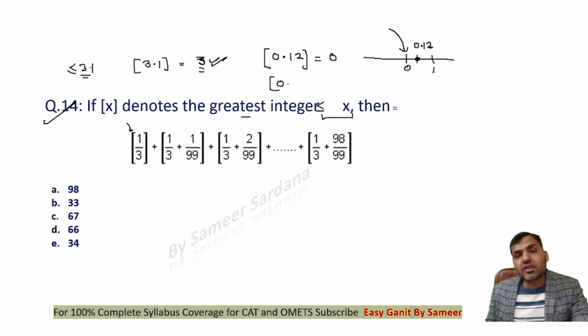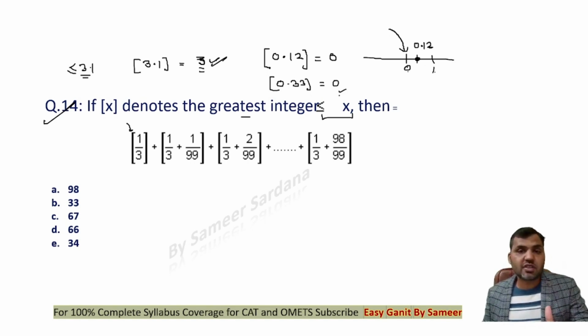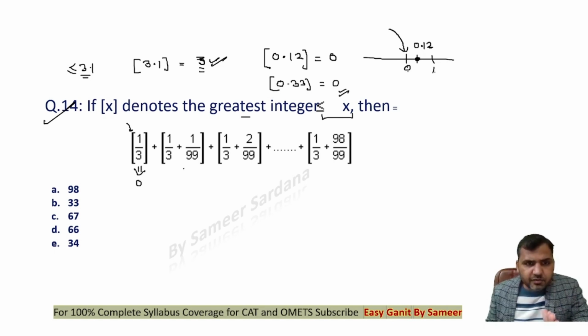Similarly, the greatest integer function of 0.33 will also be 0. Any value which is greater than 0 and less than 1, the greatest integer function will give the output as 0. Now can I say that this output will be 0? This output will also be 0. Now you need to observe that the first term is the same in all of these terms. The first fraction is the same, 1 by 3. Only the second fraction keeps on increasing. This is 1 by 99, this is 2 by 99, next we have 3 by 99, next 4 by 99, and this will go on till 98 by 99.